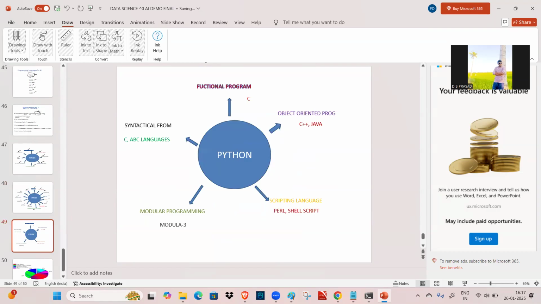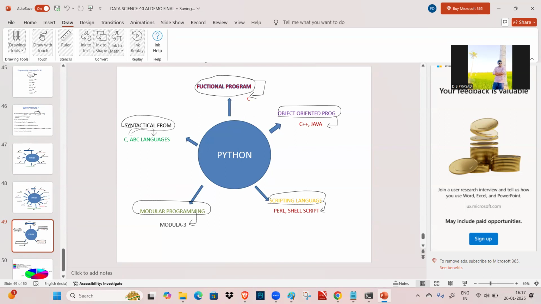And this Python is not a single programming language. It is developed from multiple programming languages. Functional programming, meaning the functions concept, was taken from C, and object-oriented programming has been taken from C++ and Java. Scripting language has been collected from Perl and Shell script, modular programming from Modula-3, and syntactical form, meaning syntax, was collected from C and ABC languages.